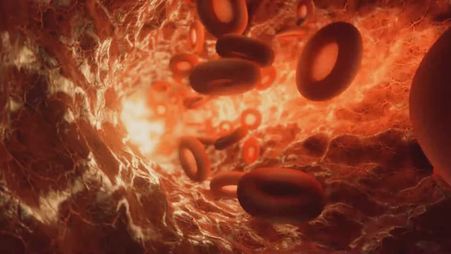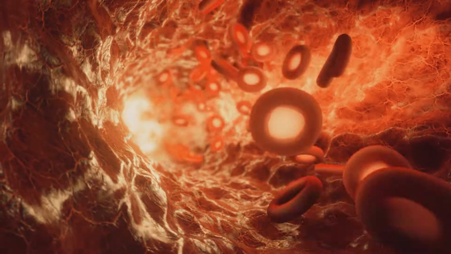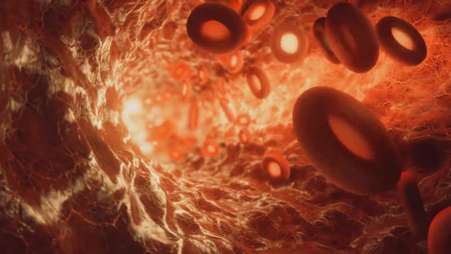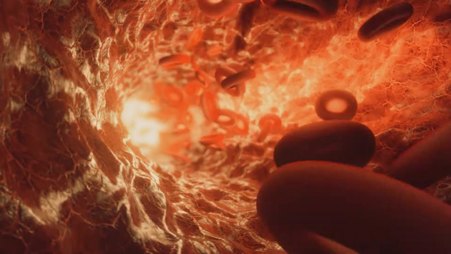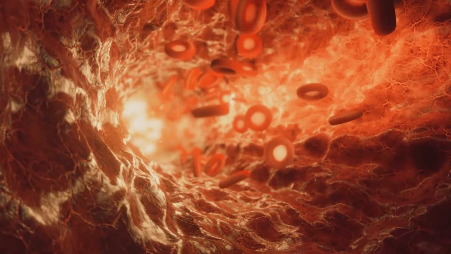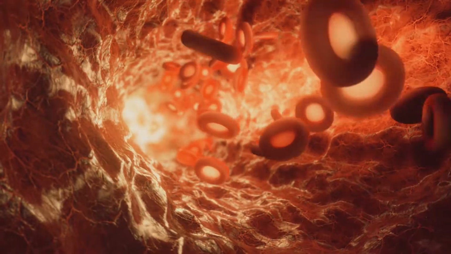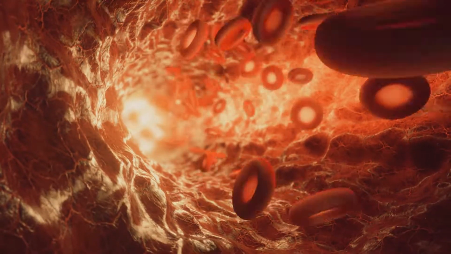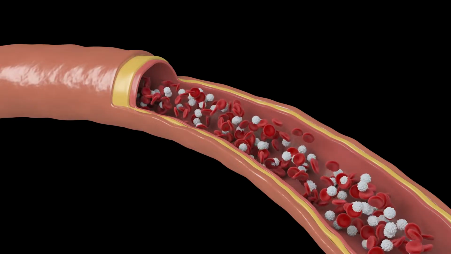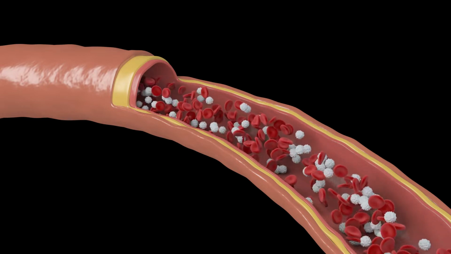Blood. Blood is a vital fluid that circulates through the body's blood vessels and transports oxygen, nutrients, hormones, and other substances to and from the cells. It also helps to maintain the body's pH balance and fights off infections and diseases. Blood is made up of red and white blood cells and platelets suspended in plasma.